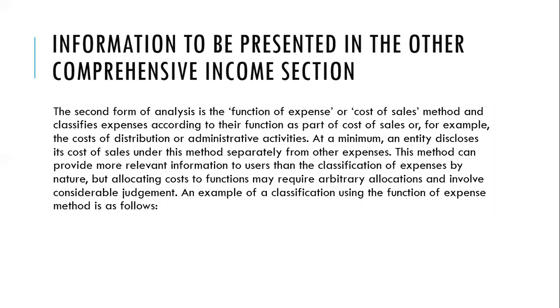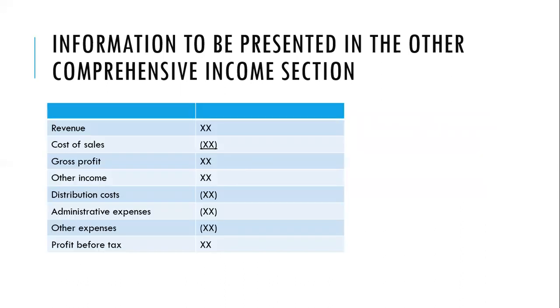All right. Then we also have by function of the expense, or the cost of sales method. So you classify them according to their function. For example, distribution costs, administrative costs. So you have to group the expenses under distribution, under administration, under cost of sales, and so on. So you can see an example here. You have your revenue, your cost of sales, your gross profit, other income, then distribution costs.